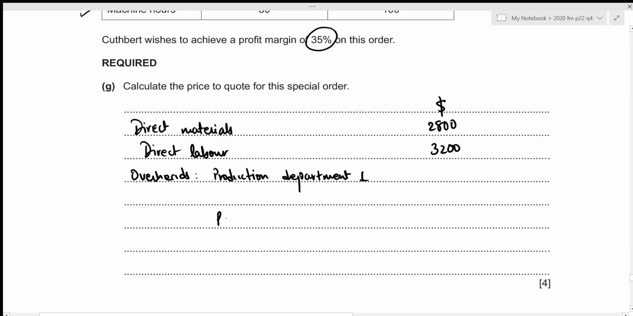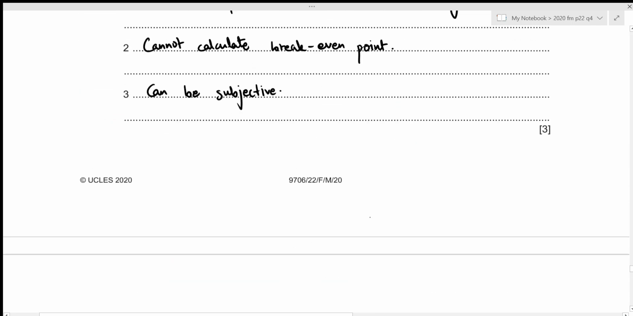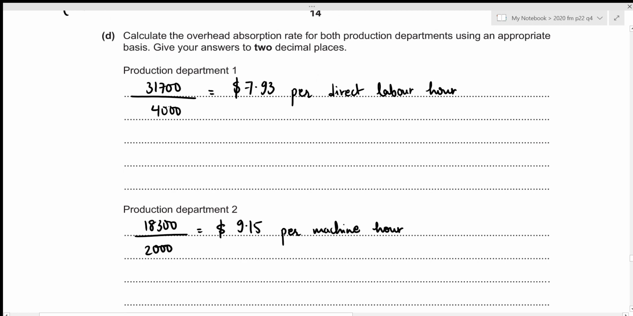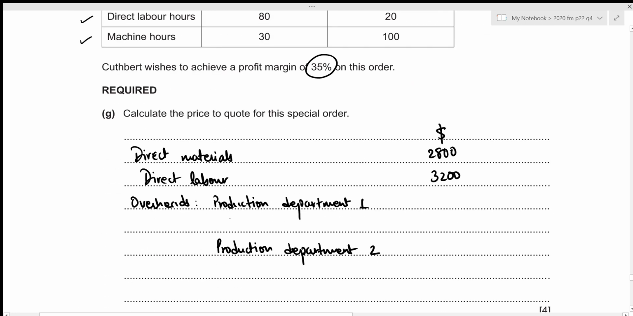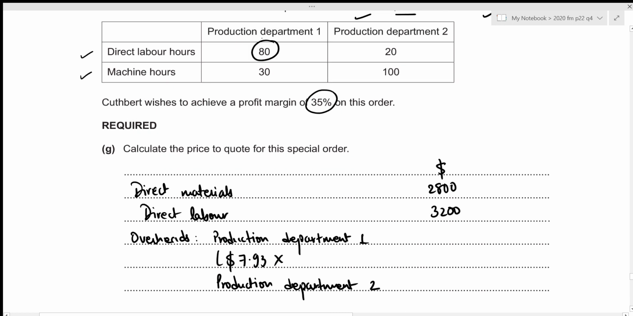And then we have it for production department 2. In order to figure out the overheads, we just multiply the overhead absorption rate with its particular basis. So if we're talking about production department 1, we have already calculated its overhead absorption rate to be 7.93. Now we need to multiply it with our direct labor hours given. So let's do that. That's going to be 7.93 times the direct labor hours for our production department, which is given to be 80. And this gives the overhead for production department 1 to be 634.40.